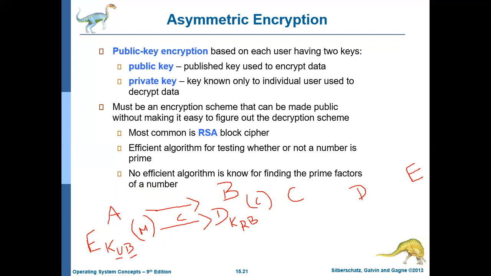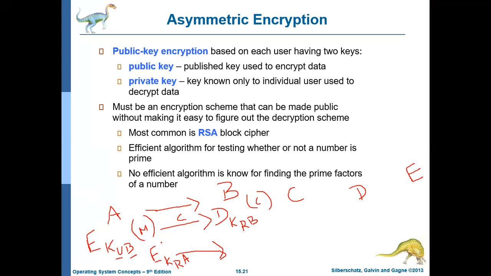For that, if authentication is required, then A will encrypt the data using his private key, that is, the private key of A, and then A will send the data to Bob.